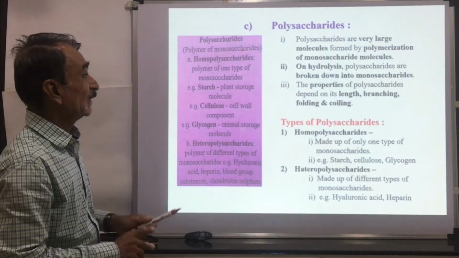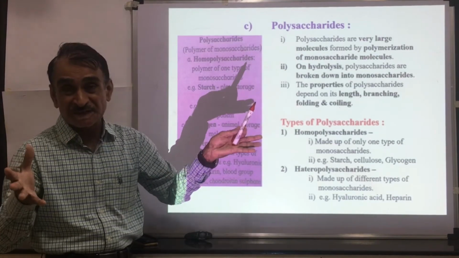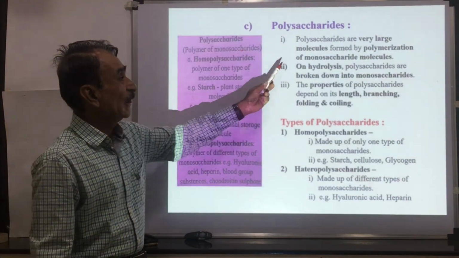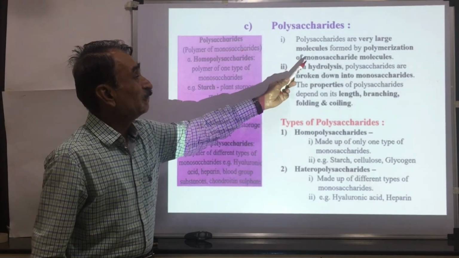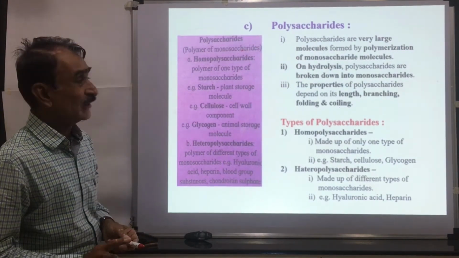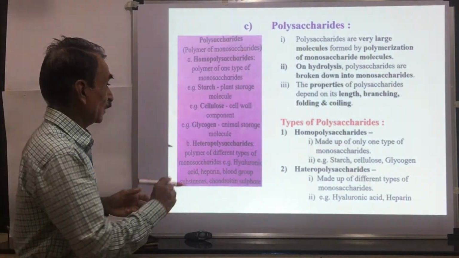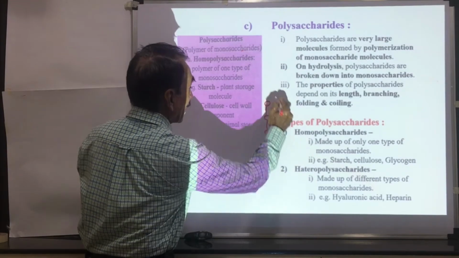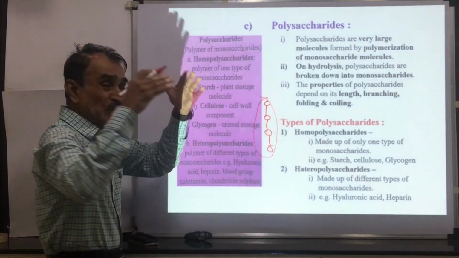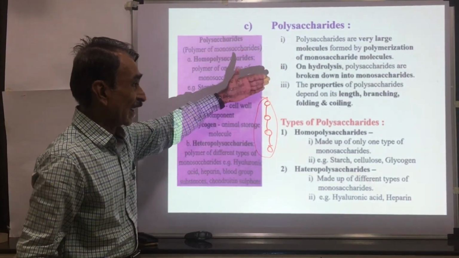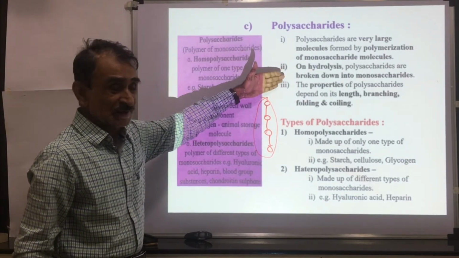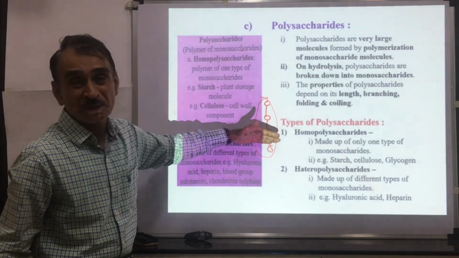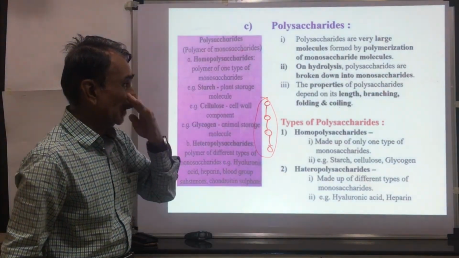Then polysaccharides. Polysaccharides are larger in size because they contain many molecules of monosaccharides. These are formed by the polymerization of monosaccharide molecules. So many monosaccharide subunits are linked together, and there is formation of a larger molecule. This is called a polysaccharide. On hydrolysis, when these are broken down, they produce a large number of monosaccharides, a large number of subunits.